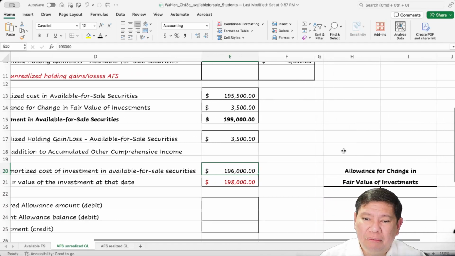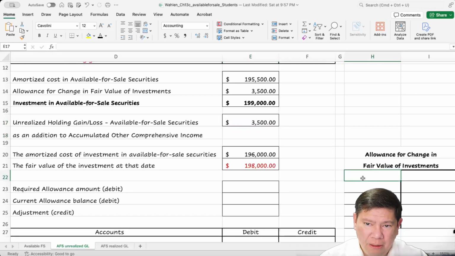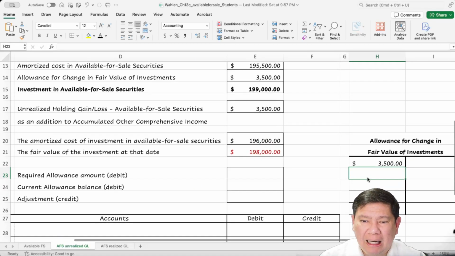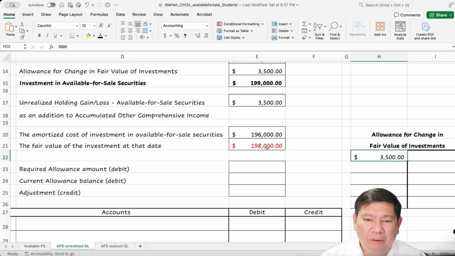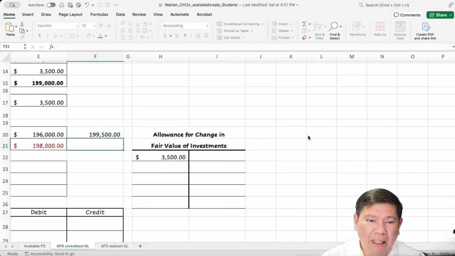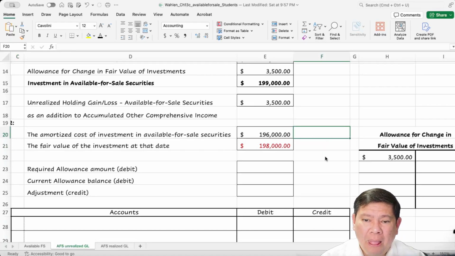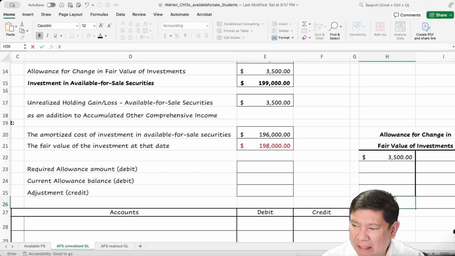Okay, now if we look at the allowance, right now we have allowance for $3,500, but if we keep that allowance, we're not going to report at $198,000 because our amortized value is 196. If we add that 3,500 to the 196, it will be reported at 199,500. So what we need to have here is only $2,000.